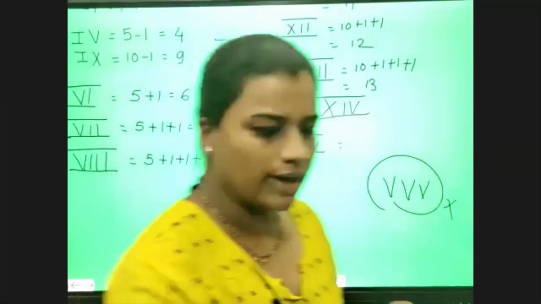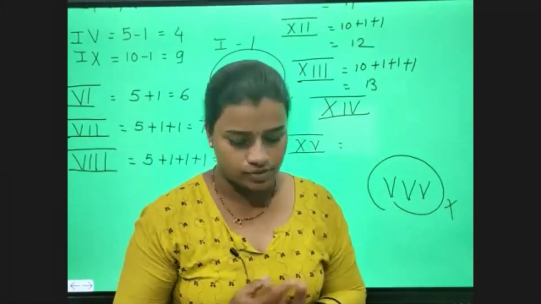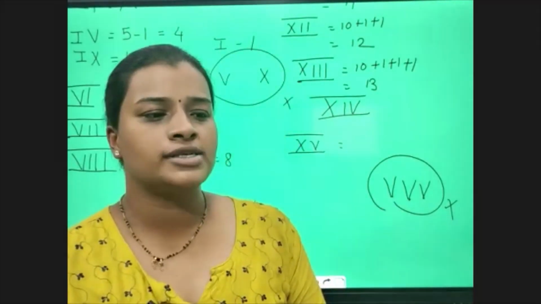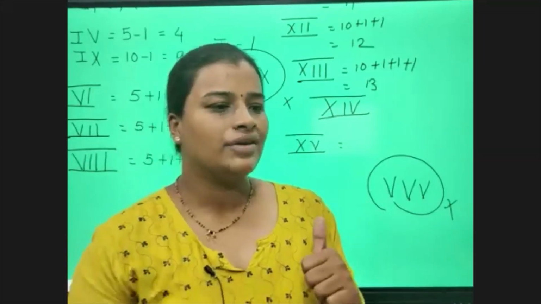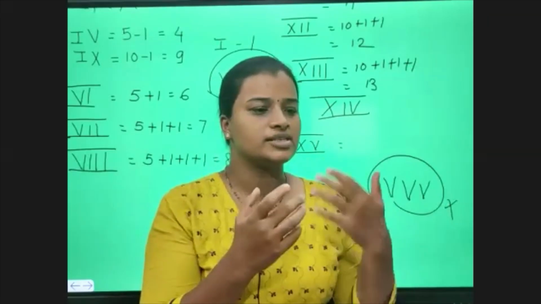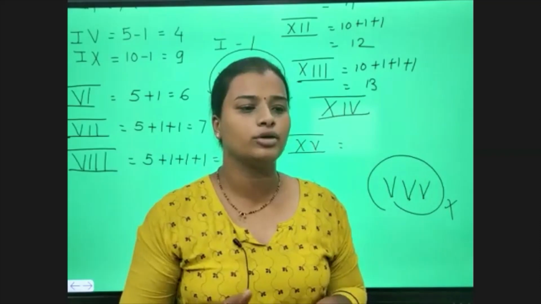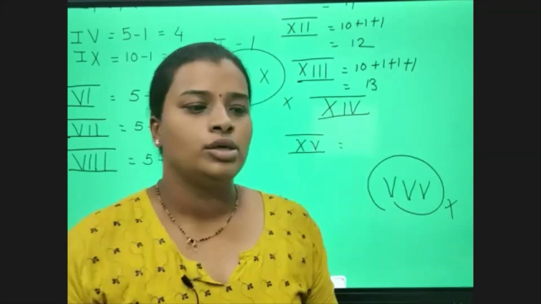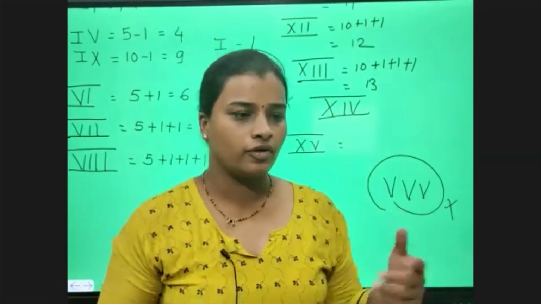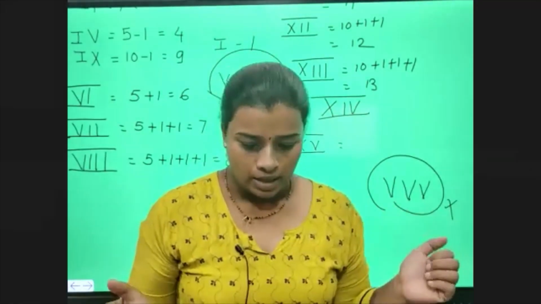See, in short, I will repeat the rules once again quickly and then we will go for exercise problems. Very good, everyone is sending properly. Now you can go for 16, 17, 18, 19, 20 and so on. Any number you can write in Roman. Please wait now. We have to go for the revision points also, because we are supposed to solve some problems also.